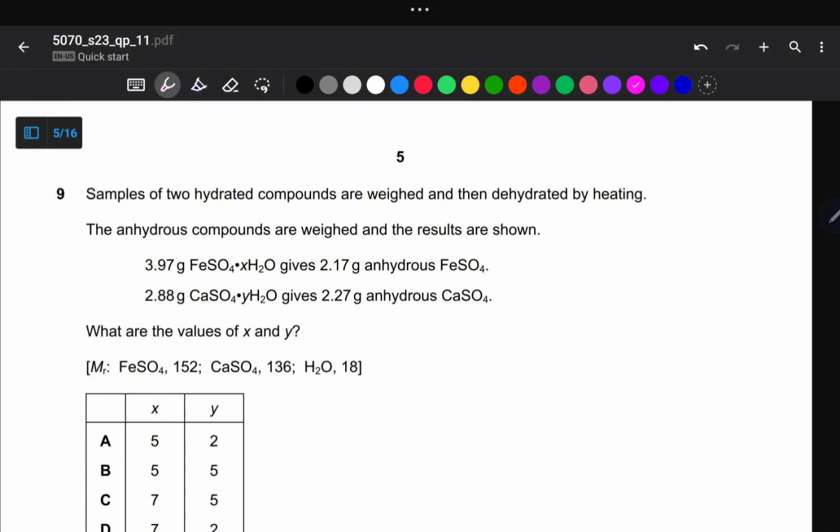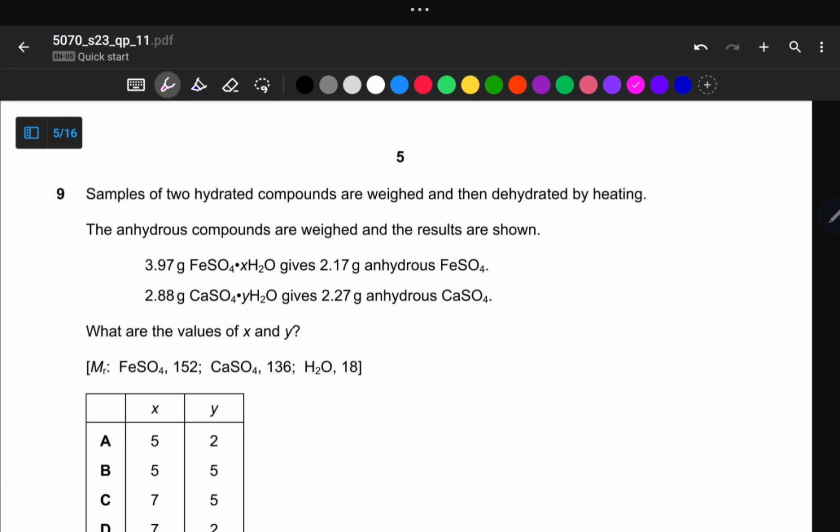And we also have 2.88 grams of hydrated calcium sulfate, which gives 2.27 grams of anhydrous calcium sulfate. So from this question, I can simply say the value of x is equal to 7, and also the value of y is equal to 2.